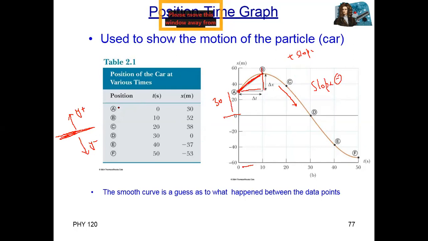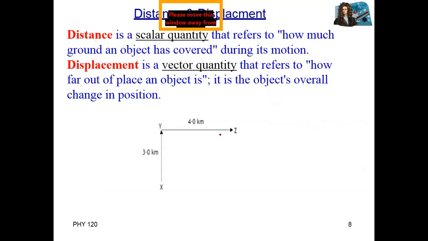Correct? So for different positions, for example, position A, the starting point, is 30. After some time we reach 52, after some time we reach 38 at D, then again, for example, 0, then minus 37 and minus 53. Minus 37 and minus 53 mean they are moving in the opposite direction. One side is positive, the other side will be negative. The position time graph shows speed or velocity, but we will discuss this graph in velocity.